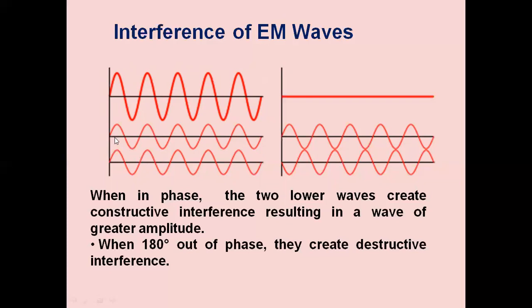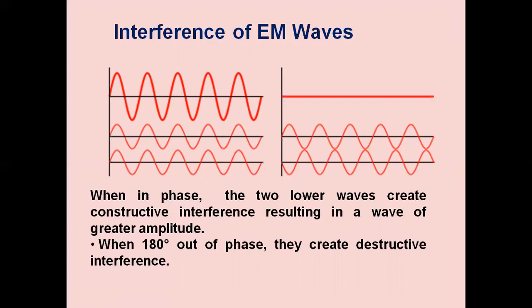The reason for this is one wave is in phase, or 0 degrees phase, with the other wave, and hence there is addition of the two waves. The addition of the two waves results in a wave having greater amplitude. So this type of interference, we call it constructive interference. This is the phenomenon that we observe when electromagnetic waves are passing from one end to the other end.